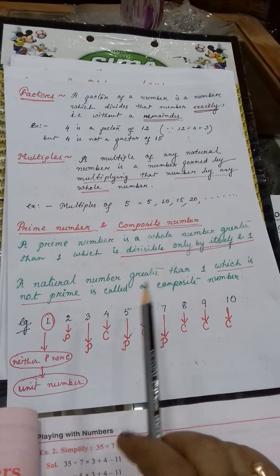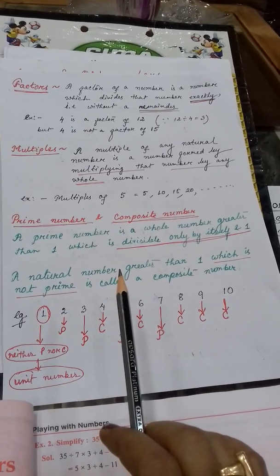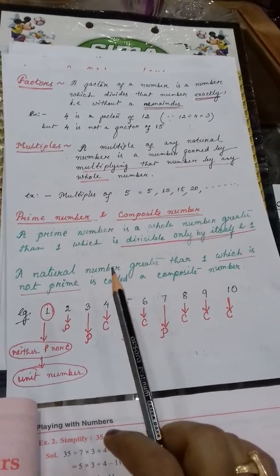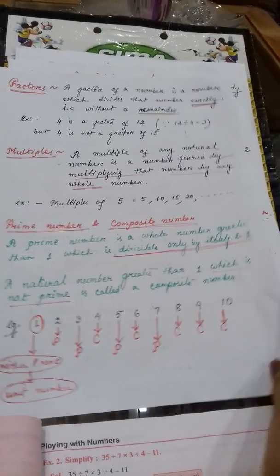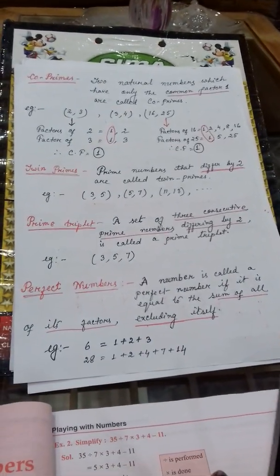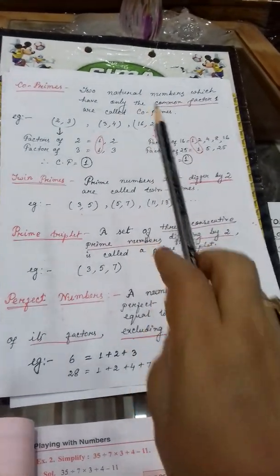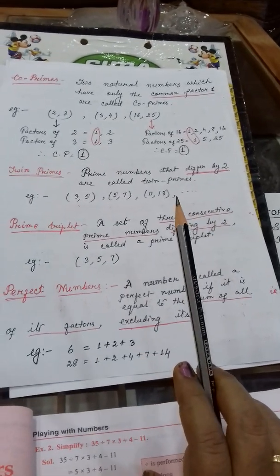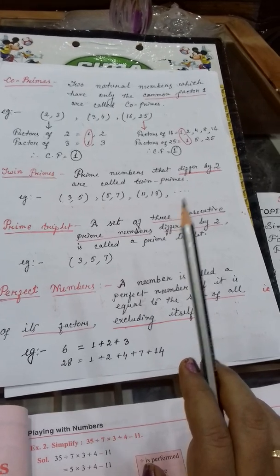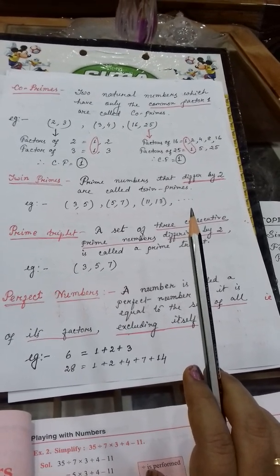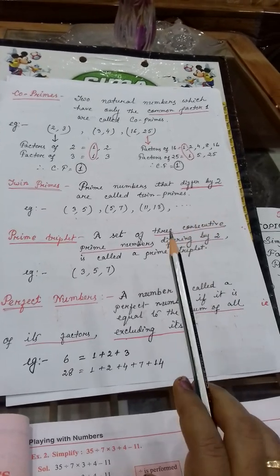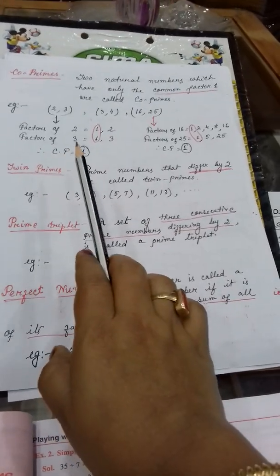So here the definitions I have written. Though all these definitions are there in your book, still I have written them, you note them down in your copy. Clear? Next one is co-prime. What are the numbers known as co-prime numbers? Suppose two natural numbers, any two natural numbers you can consider, which have only the common factor 1. Suppose here I have written one example.